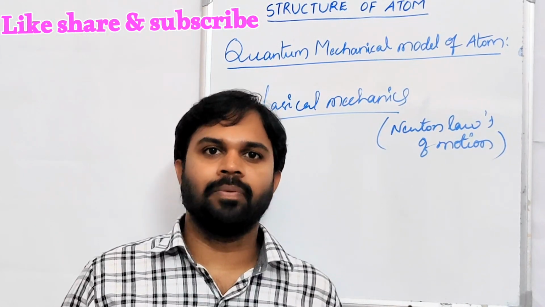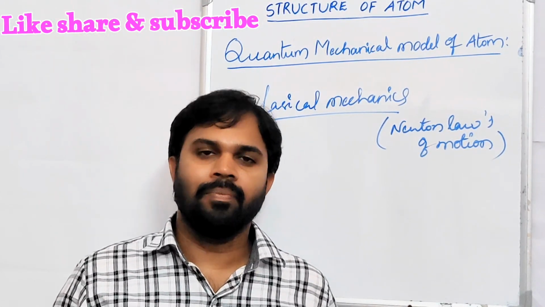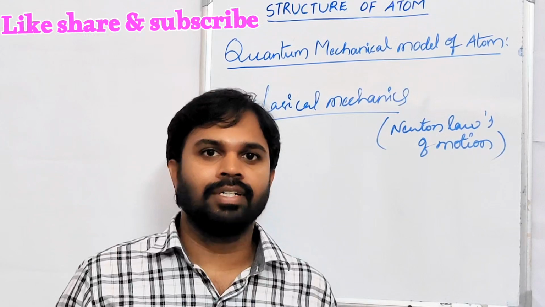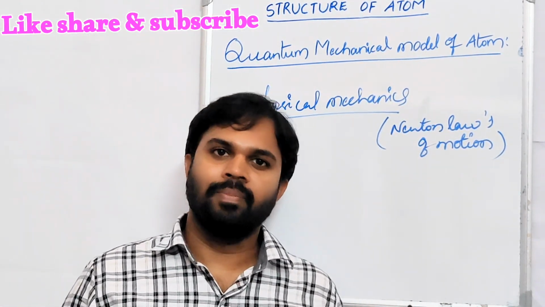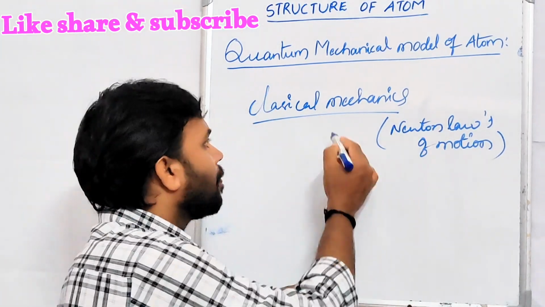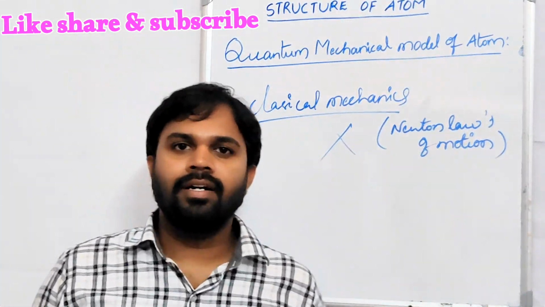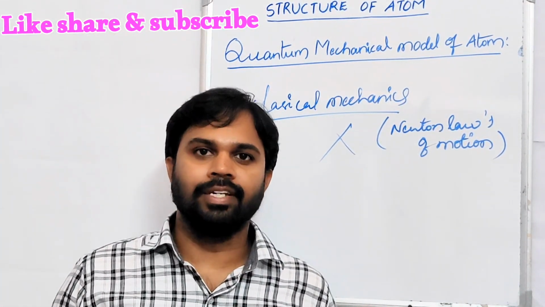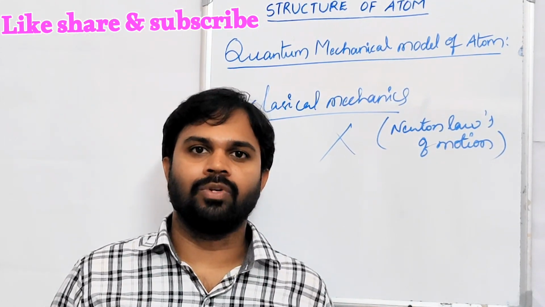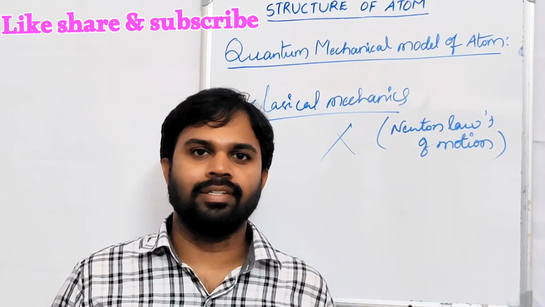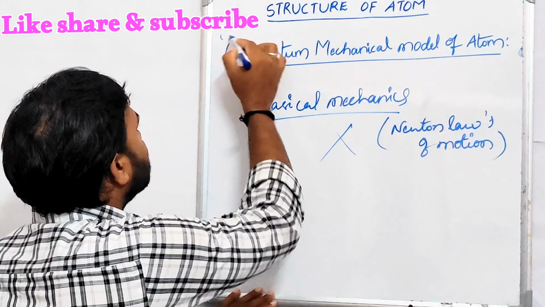In the case of microscopic particles, there is dual nature, particle nature as well as wave nature. Classical mechanics failed to explain the dual nature of microscopic particles. In order to explain the dual nature of microscopic particles, the scientists Heisenberg and Schrödinger developed one theory that is called quantum mechanics.